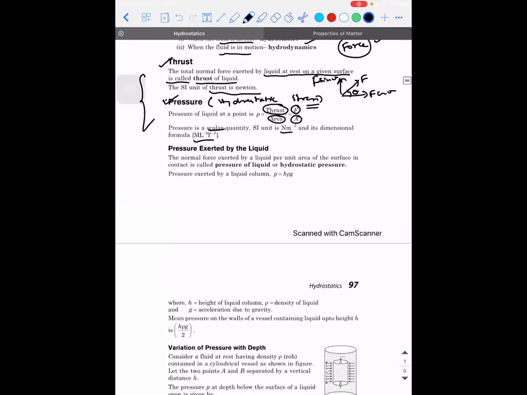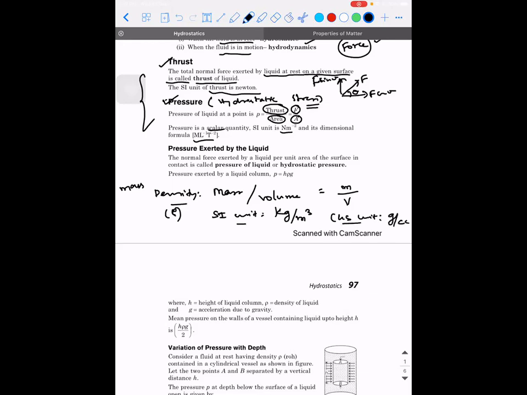Right. Then you need to know the next term, which is called density. How do we define density? It is the mass per unit volume, right? M divided by V is called the density, or you can also call it the mass density of the liquid, which is represented by the symbol rho. What is the SI unit for it? It is kilogram per meter cube. And what is the CGS unit? Gram per cc, or gram per cubic centimeter.